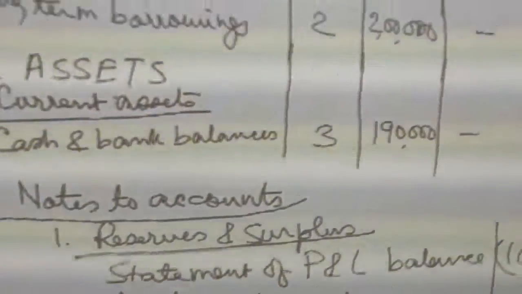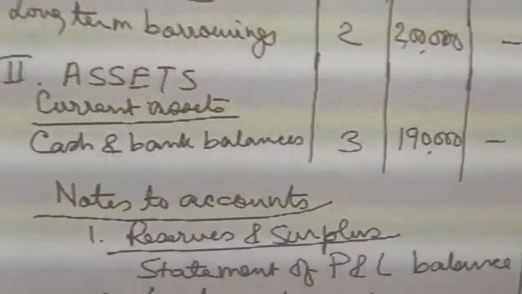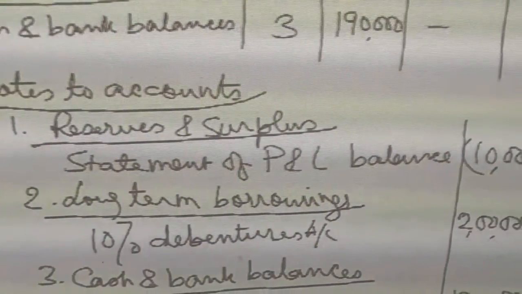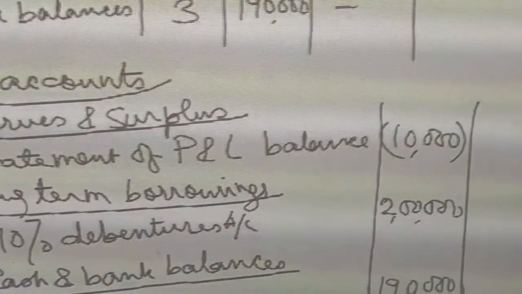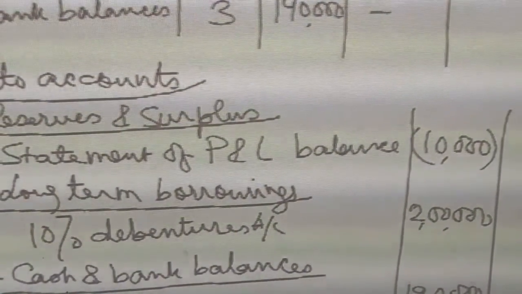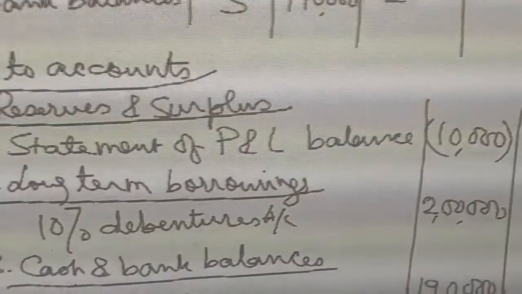Then note number 2. Note number 2 was long-term borrowings. So under long-term borrowings, we have actually 10% debentures account, that is 2 lakh. So we had issued 2,000 debentures of 100 each, so that balance.